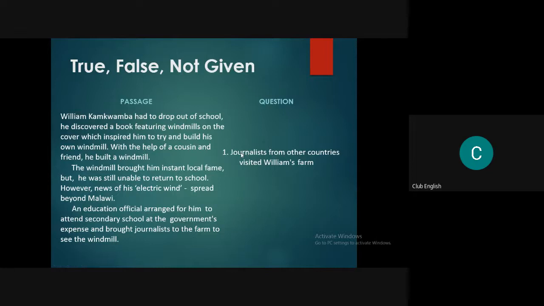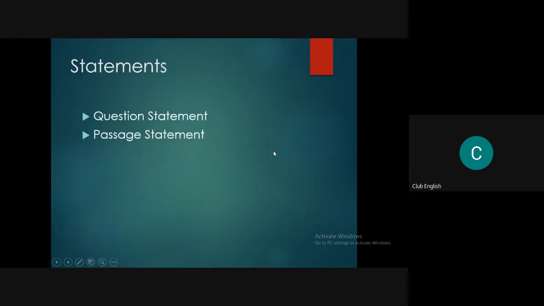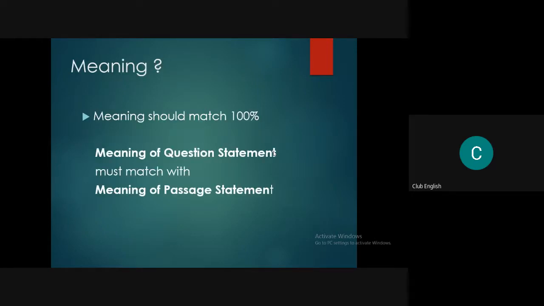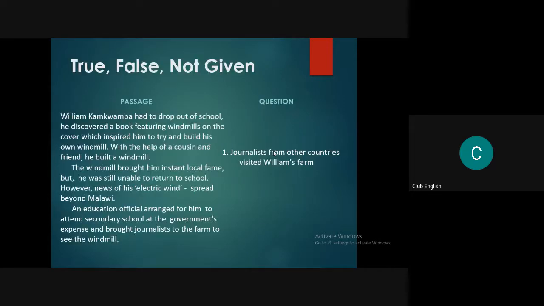So what you are going to do is first of all see this question carefully: journalists from other countries visited William's farm. Then you're going to spot the exact area, which is very important. You need to understand that there is a question statement and a passage statement. The question statement is the question itself, and the passage statement is where you spot the question in the passage.